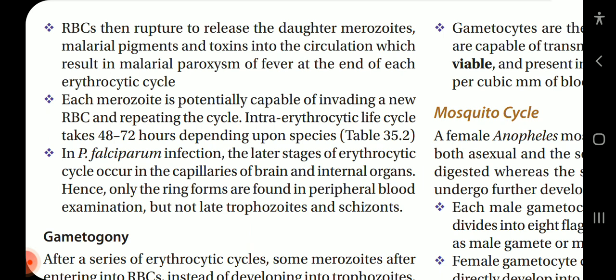About 48 hours in Plasmodium vivax, Plasmodium falciparum and Plasmodium ovale, and 72 hours in Plasmodium malariae. In Plasmodium falciparum infection, the latter stages of the erythrocytic cycle occur in the capillaries of the brain and internal organs. Hence, only the ring forms are found in peripheral blood examination, but not late trophozoites and schizonts.